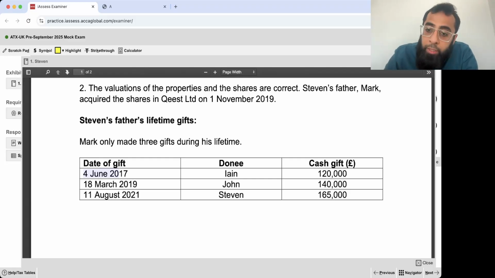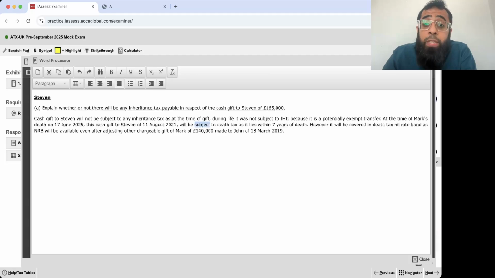So when you are calculating death tax on it, 325,000 minus this gift of 140, even when you adjust the annual exemption, it will be less than 140. It will be like 137,000. If 1 year exemption is available, then also the NRB was available. It will be subject to death tax as it lies within 7 years of death. However, it will be covered in death tax nil rate band, as NRB will be available even after adjusting other chargeable gift of Mark of 140,000 pounds made to John on 18th March 2019.